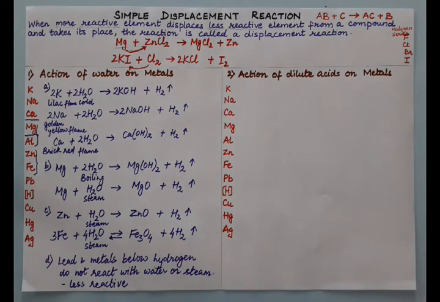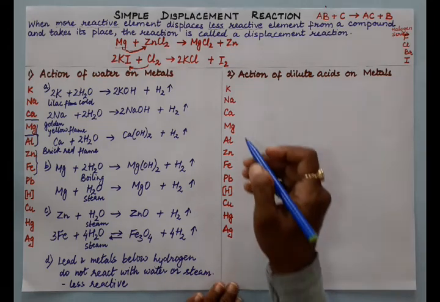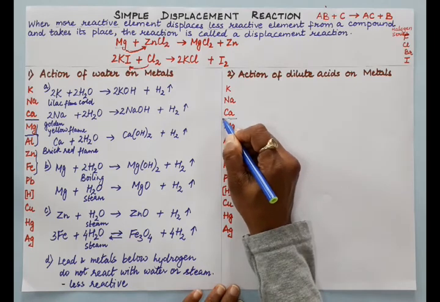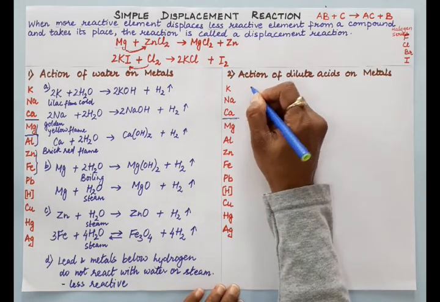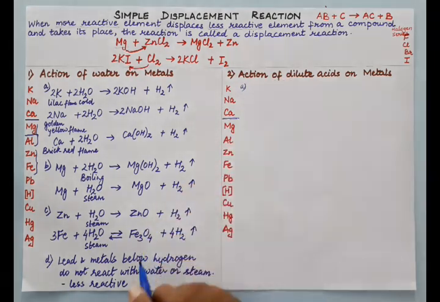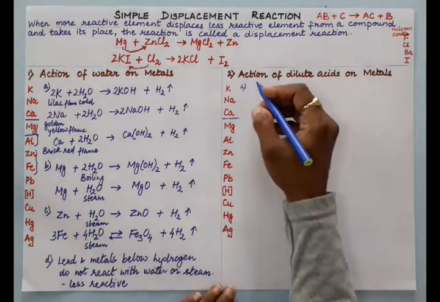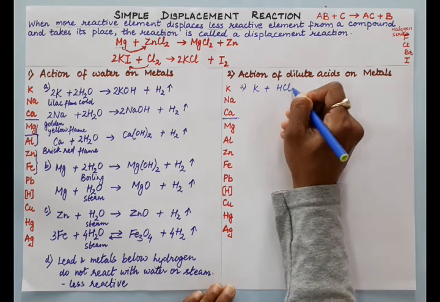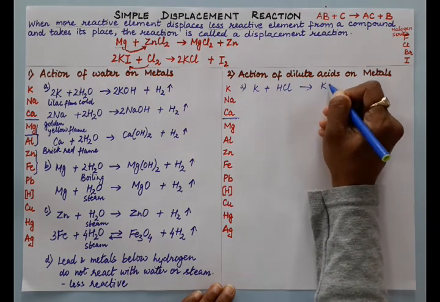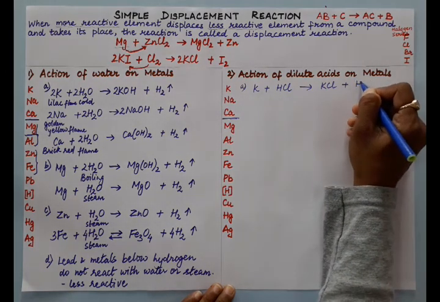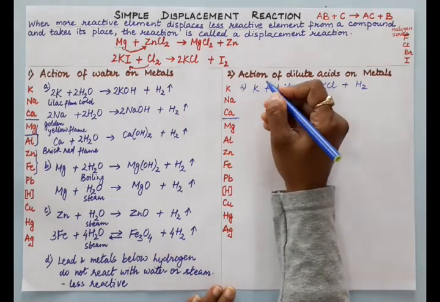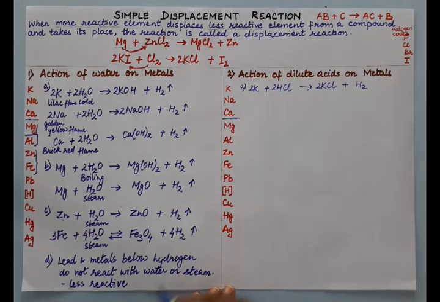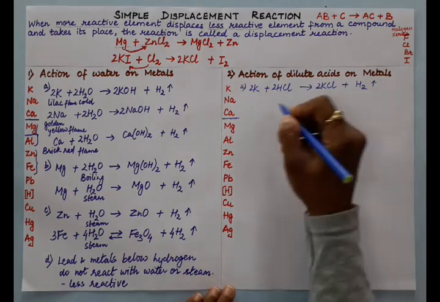In this case, the first three metals are highly reactive, they will show violent reaction. First potassium, sodium and calcium. Suppose potassium reacts with HCl or H2SO4, we get salt plus hydrogen. So the rule is metal plus dilute acid gives salt plus hydrogen. Here potassium chloride and hydrogen gas is liberated.